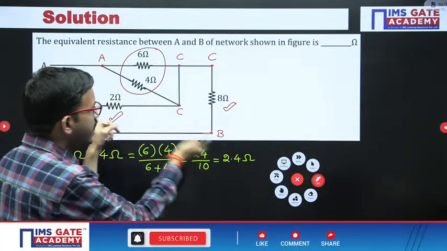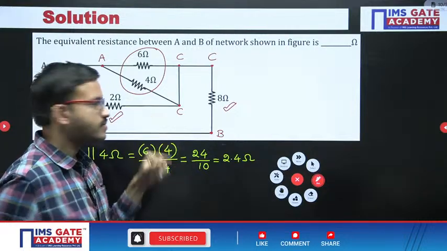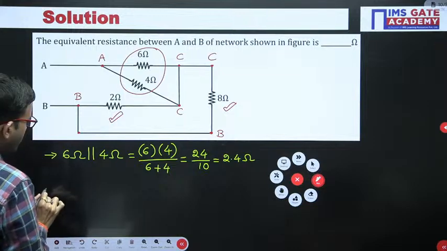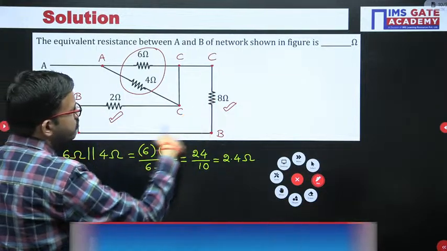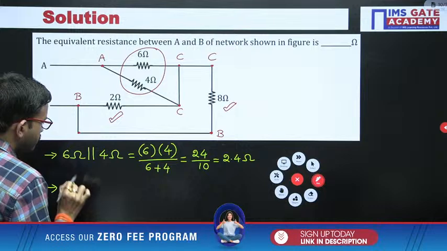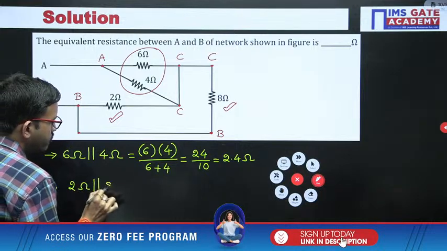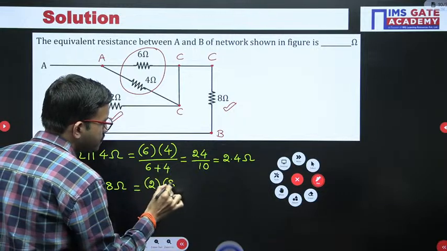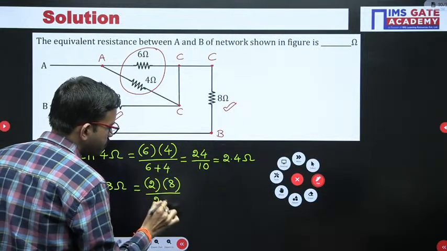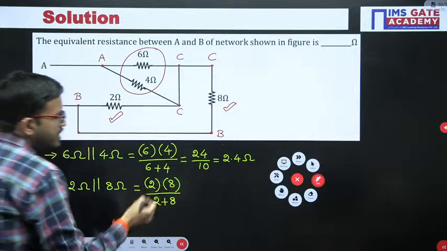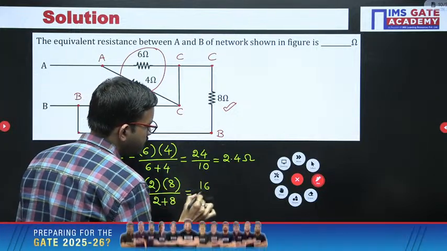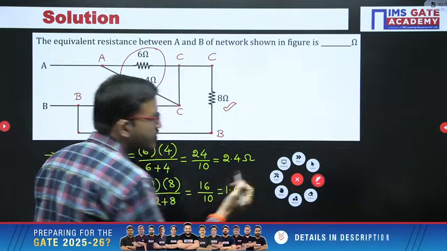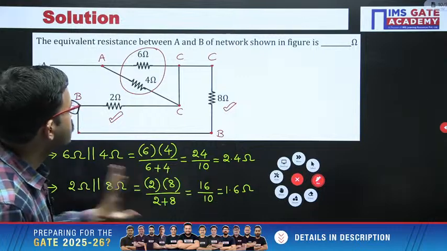Ravi, have you done like this or any silly mistake here? Just cross check once. This is the first observation point, and then here 2 ohm and 8 ohm, both are connected in parallel. So that means here you are getting 2 into 8 divided by 2 plus 8. 2 8s are 16 divided by 10, that is 1.6 ohm. Okay. Now what you got?